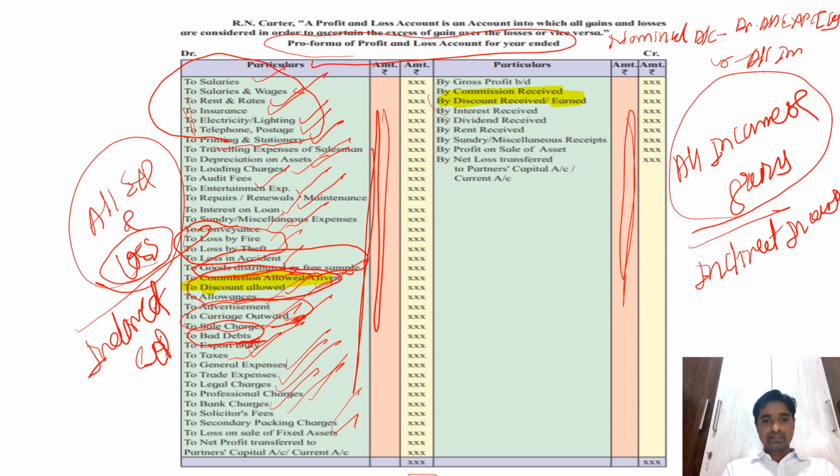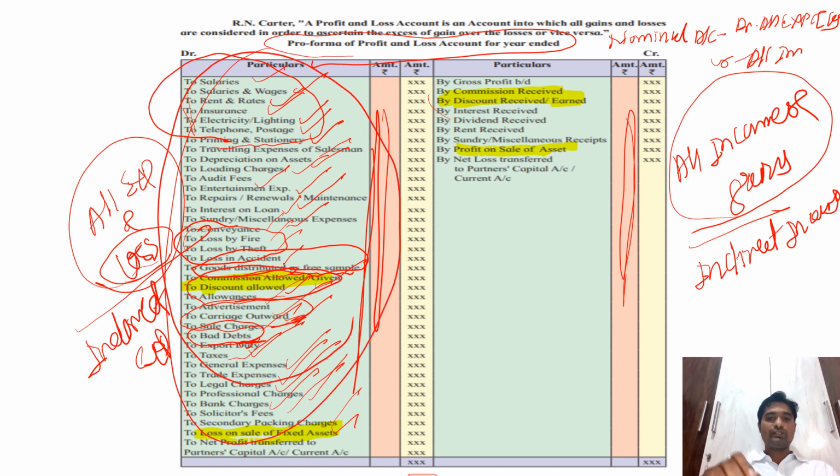Here it is given on the credit side also, the profit on sale of assets. That is how the things are transferred. So these are the debit items, all of which are indirect expenses.